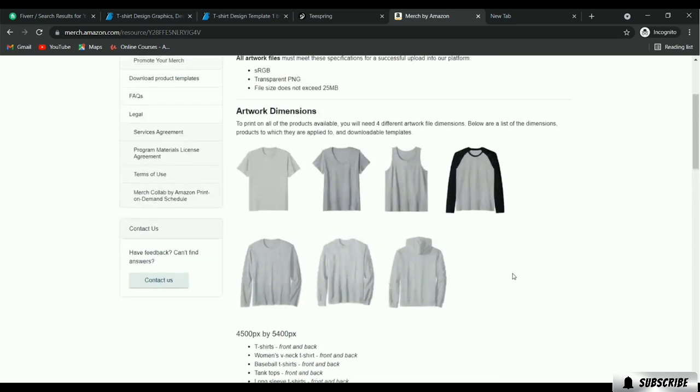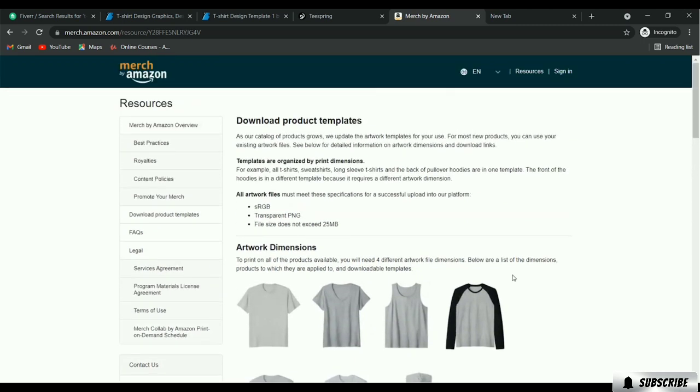And once you are done with the designing, you have to sign in to Merch by Amazon. Then you have to upload your artwork or your design. Then your design will be reviewed, and once your design gets approved, your product will be live on the main website of Amazon.